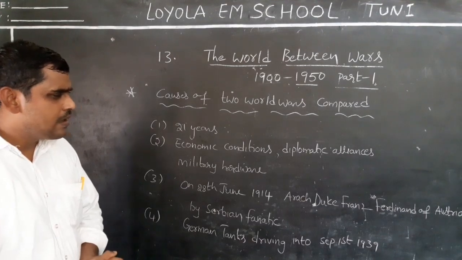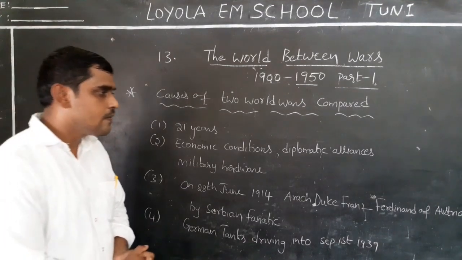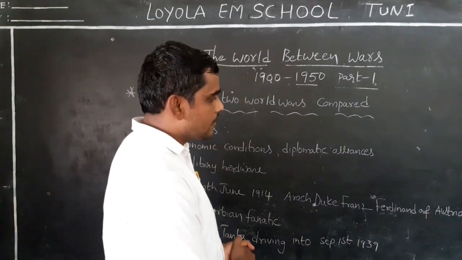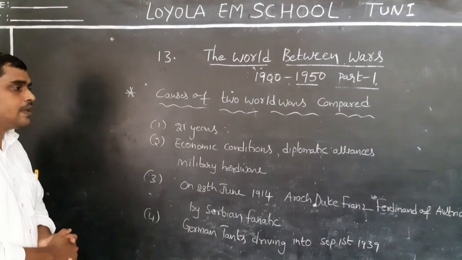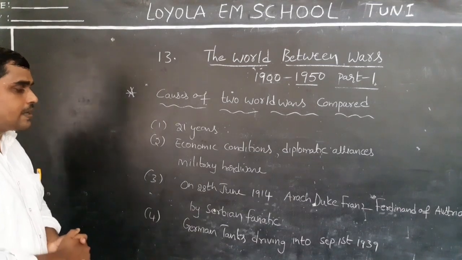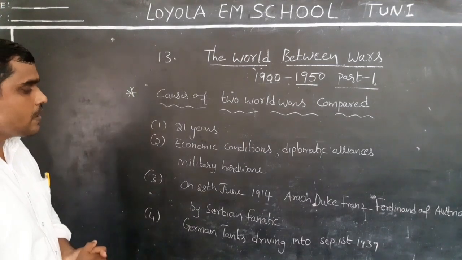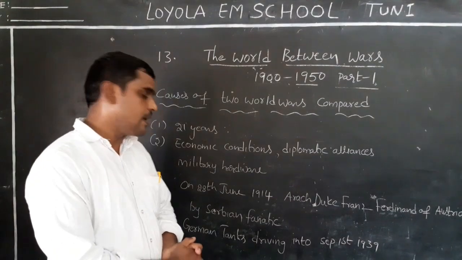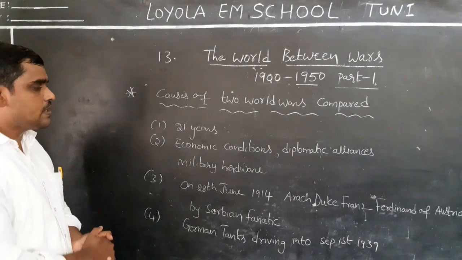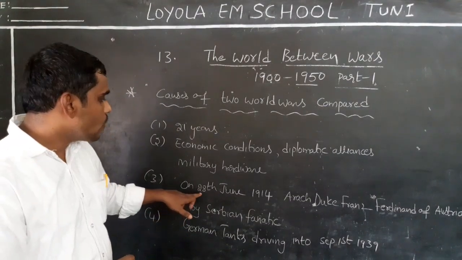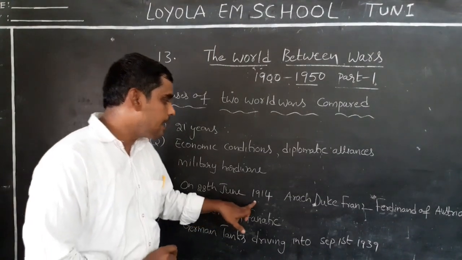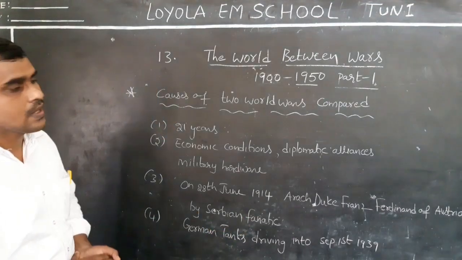The person is Archduke Franz Ferdinand, the Prince of Austria. Suddenly, he was murdered by a Serbian fanatic. When did this happen? This happened on 28th June 1914.